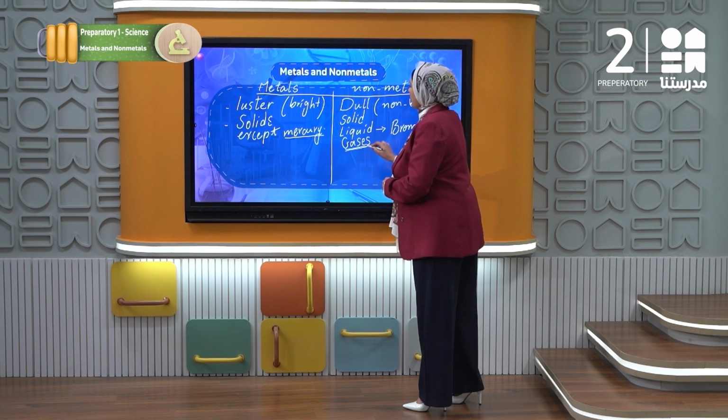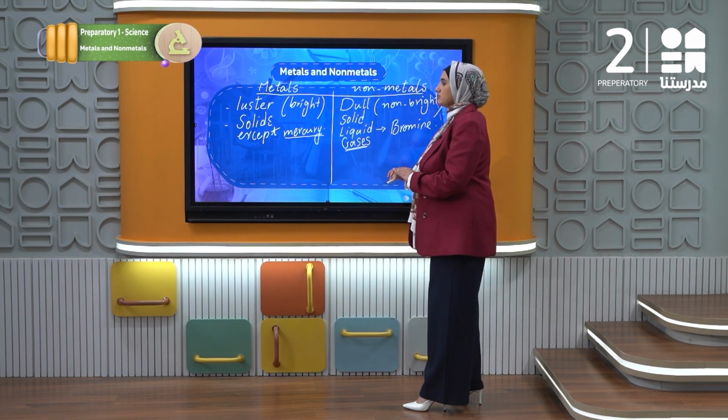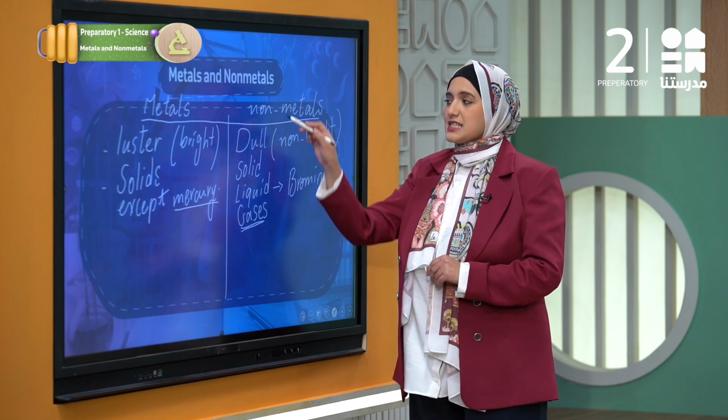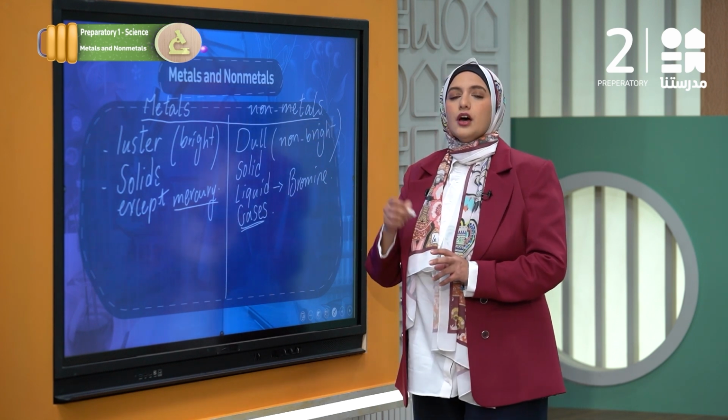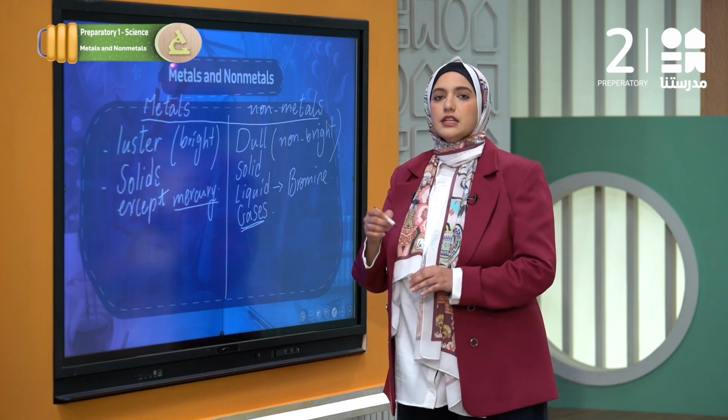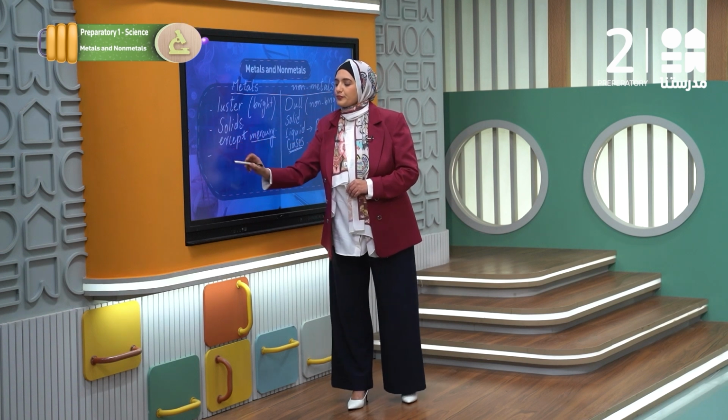We couldn't find a gas representing a metal. Never existing. So all of the gases are related to the category of the nonmetals, including oxygen, chlorine, fluorine, all of the gases existing in the atmosphere. So this is related to the physical state.